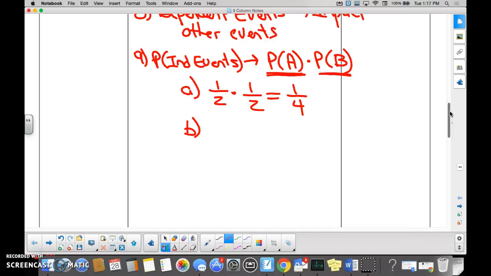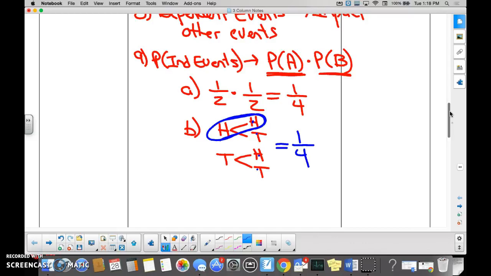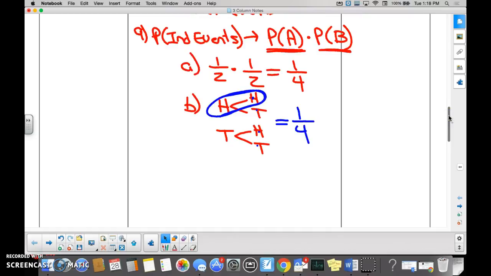What could I get on my first flip? A head or a tail? And then if I got a head, what would I get on my second flip? A head or tail. If I got a tail, what would I get on my second flip? So what's my probability of getting a head and a head? Well, I got a head and a head there. Do I get a head and a head any other place? No. So what's it going to be? 1 out of 1, 2, 3, 4. 1/4, right? Okay.